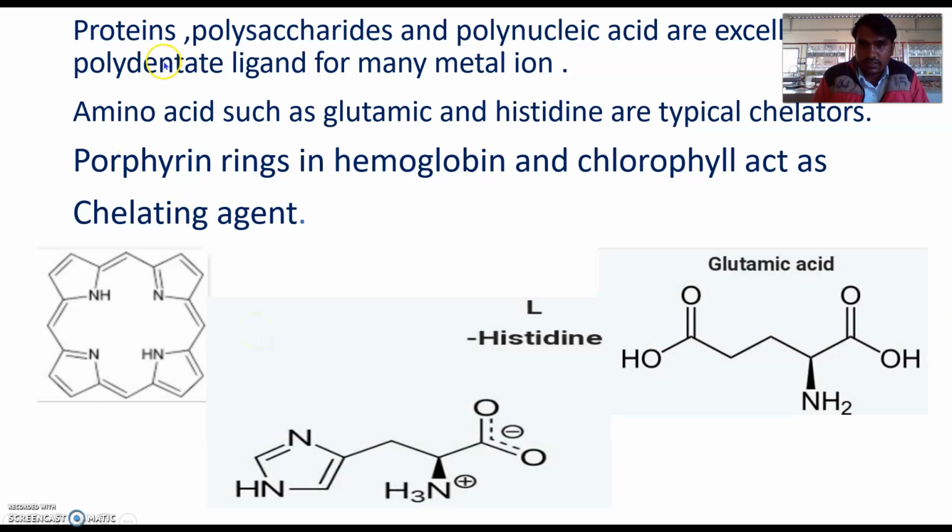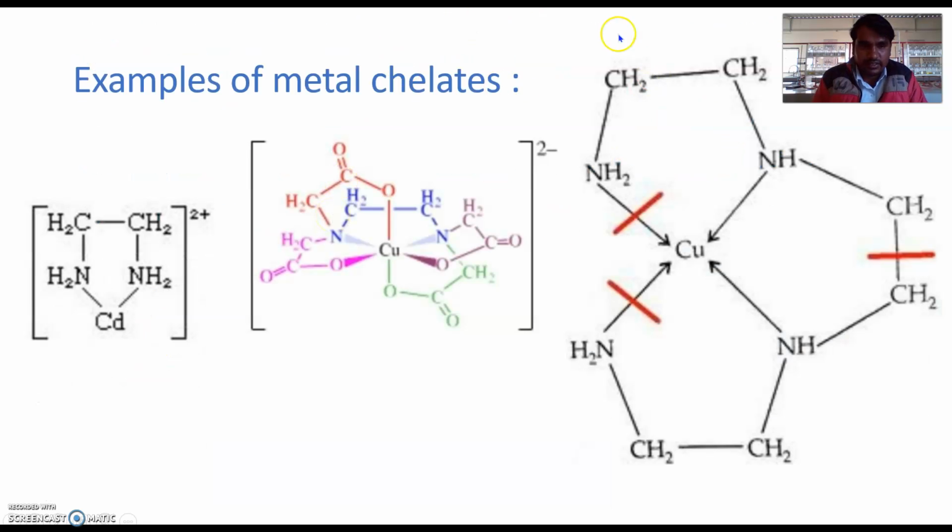Now, protein, polysaccharide, polynucleic acid are excellent polydentate ligands and are called chelating agents for many metal ions. Amino acids such as glutamic acid and histidine are typical chelators. The porphyrin ring in hemoglobin and chlorophyll acts as a chelating agent. These rings are called porphyrin, and they act as a chelating agent in chlorophyll and hemoglobin. Now, these are the examples.